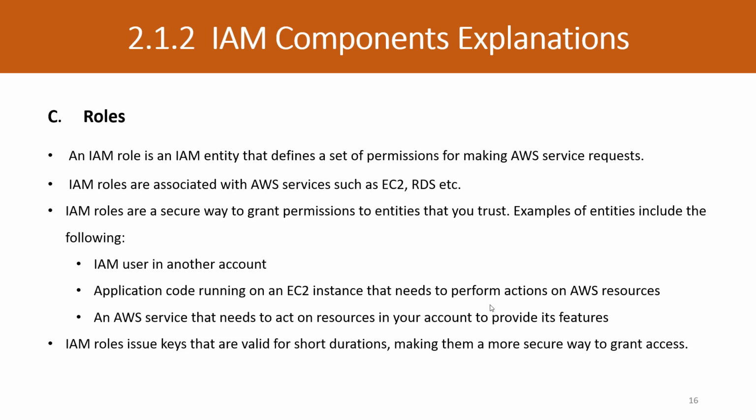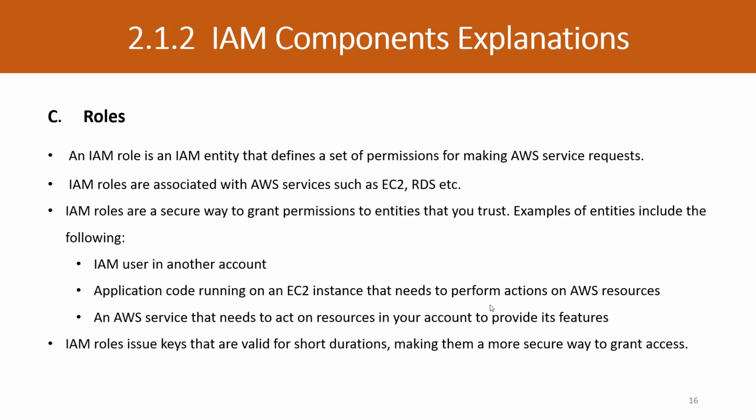If one service wants to access another resource or service in the AWS environment, how can it access it and what permissions does it have? That can be defined by roles.